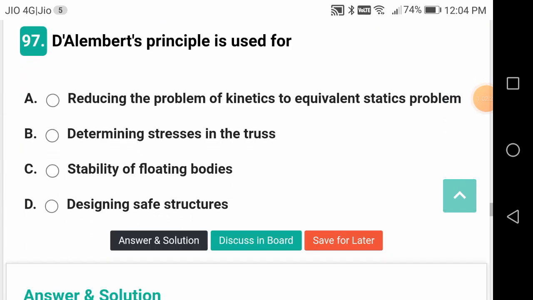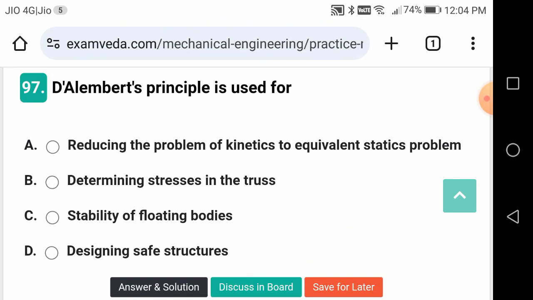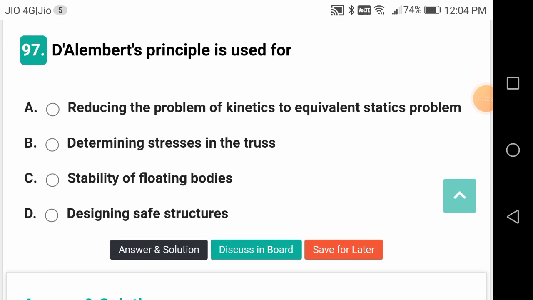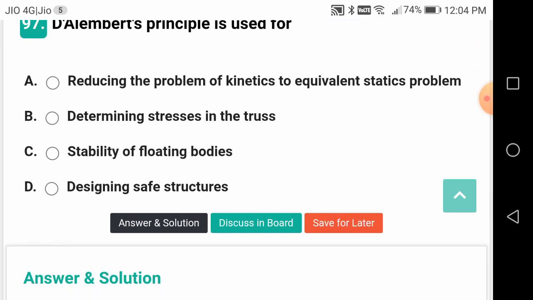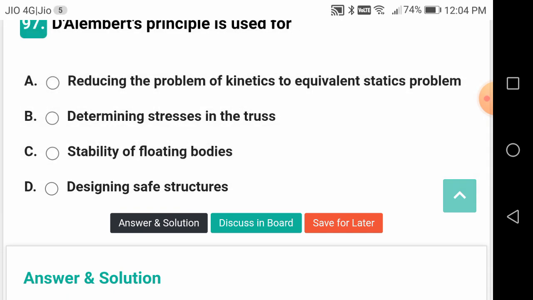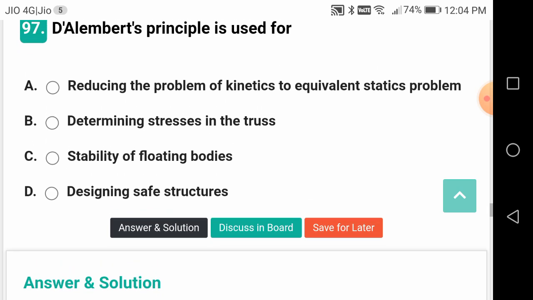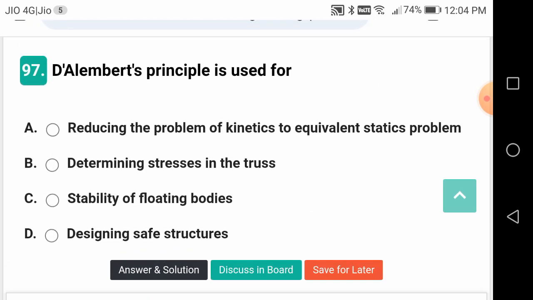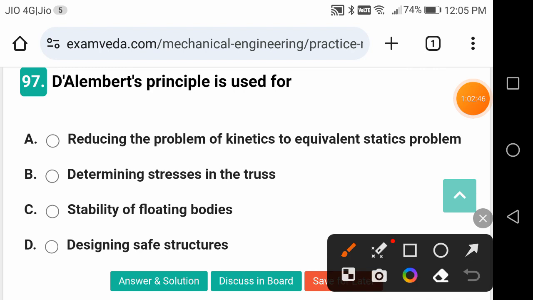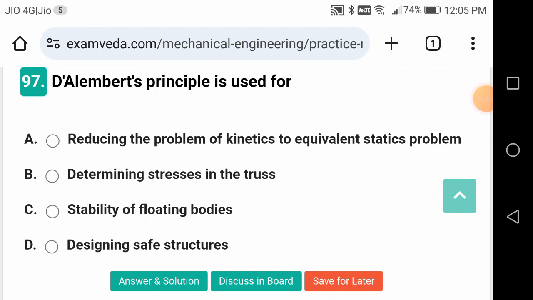D'Alembert's principle is used for. This is a good question, friends. Once again, reducing a problem of kinetics to an equivalent statics problem. Neither determining the stresses, nor the stability of floating bodies, nor designing safe structures. So there is a reactive force, active force, and the sum of the active and reactive forces should be equal to 0. D'Alembert's principle.